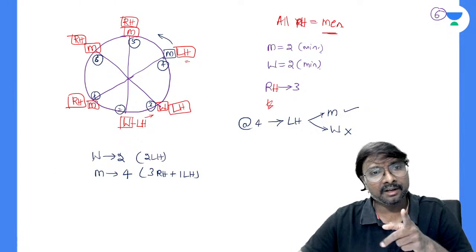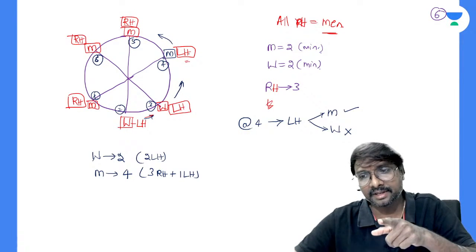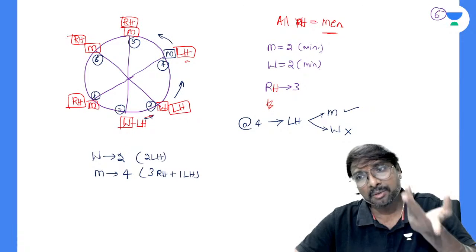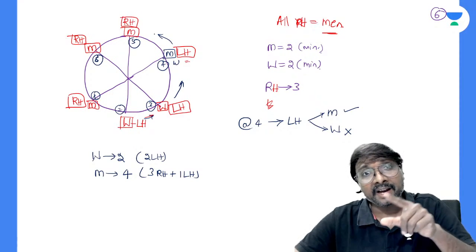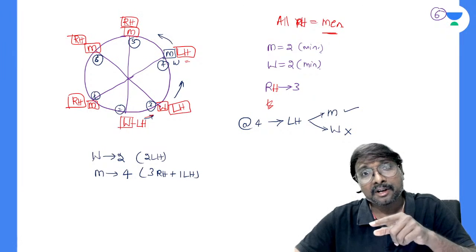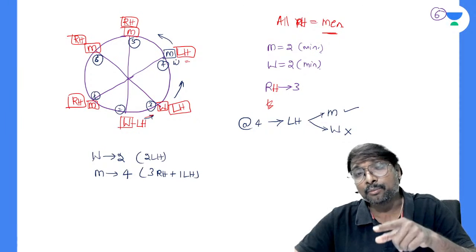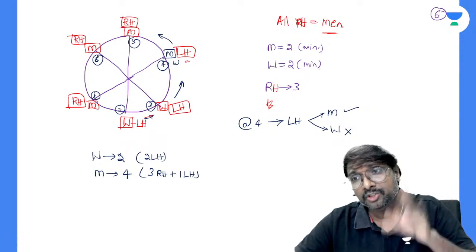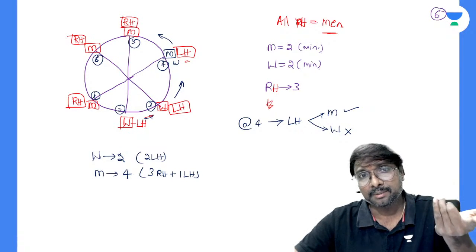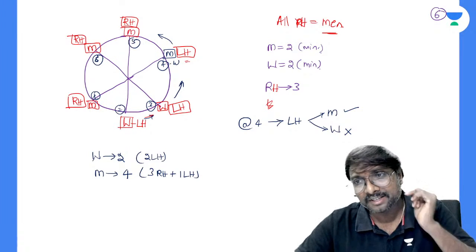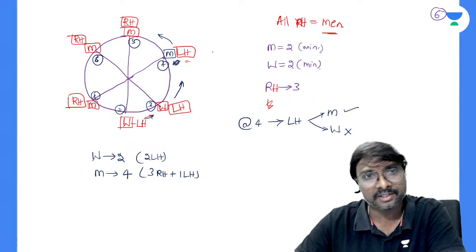So this is your woman. To the right of this woman, yes, one left-handed person is there. To the right of this woman, one left-handed person is there. Yes, correct, right? So that left-handed person can be male or female, it does not matter. Suppose you take this as your woman, for her right hand side we should have a left-hand fellow, but for this fourth fellow's right hand side you have a right-hand fellow, no? So a woman cannot sit here. If a woman is sitting, her right side must have a left-hand fellow, but here a right-hand fellow is there, which is wrong. So we cannot place a woman at the fourth place; we have to place only a man there. Is that clear now? Got the point?